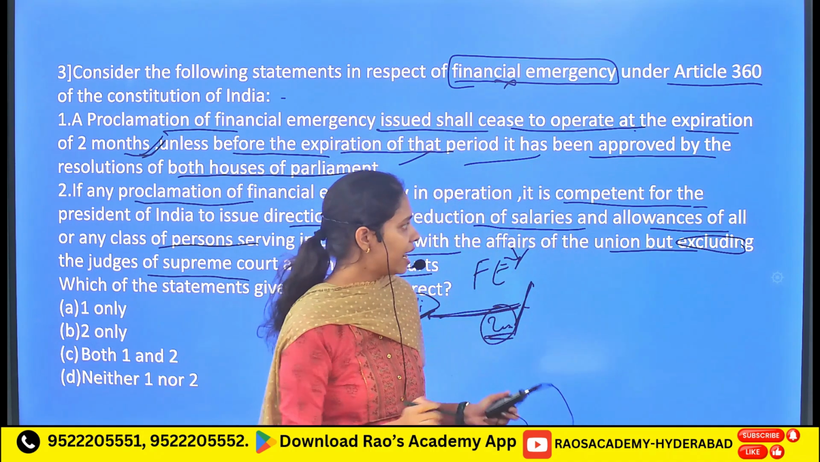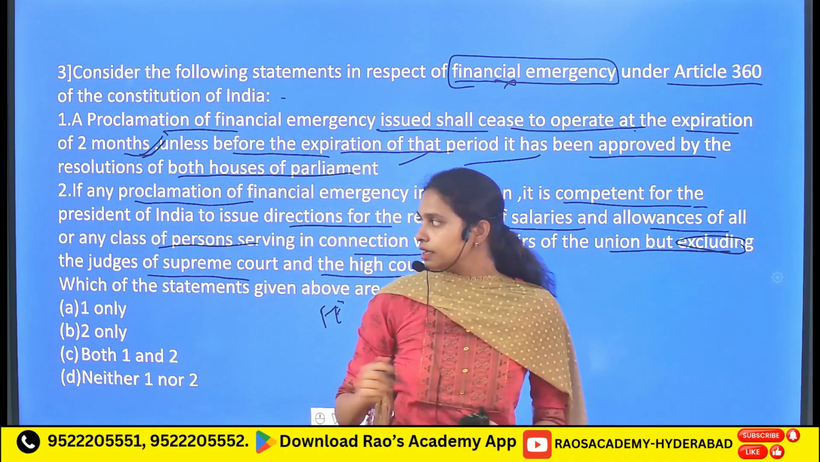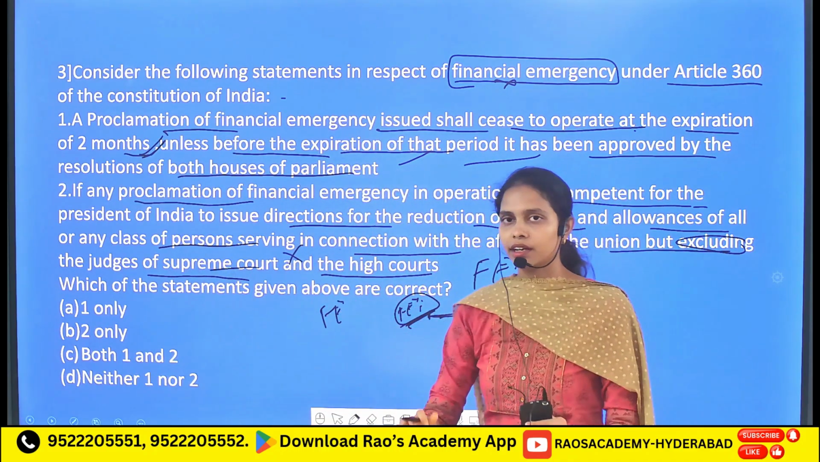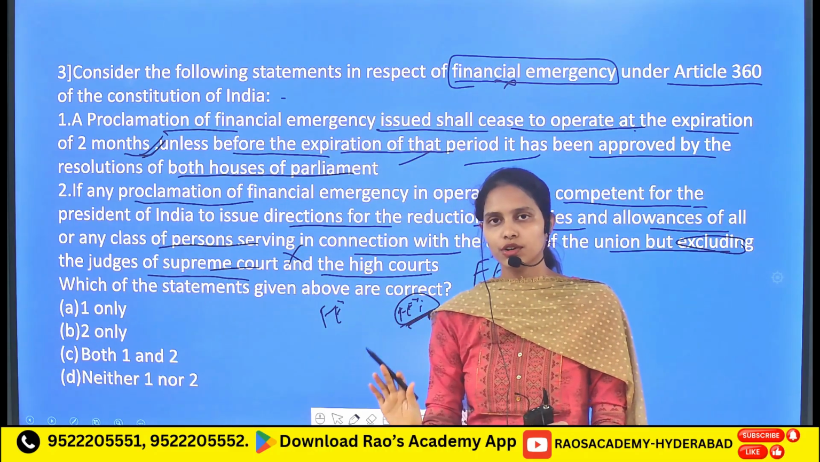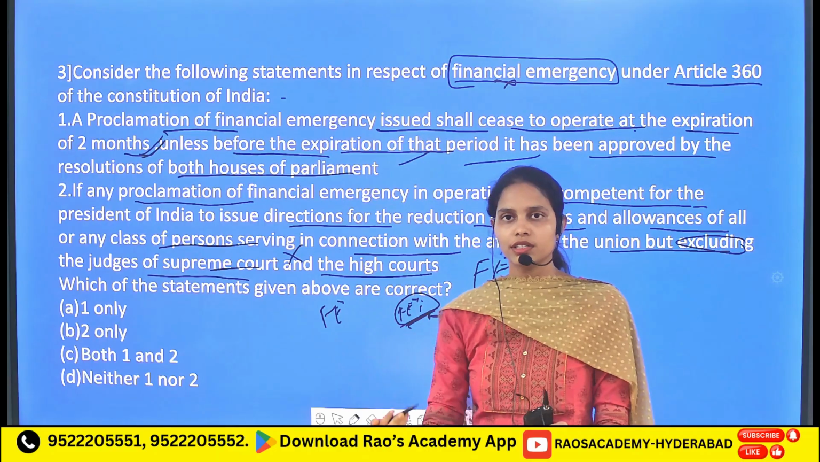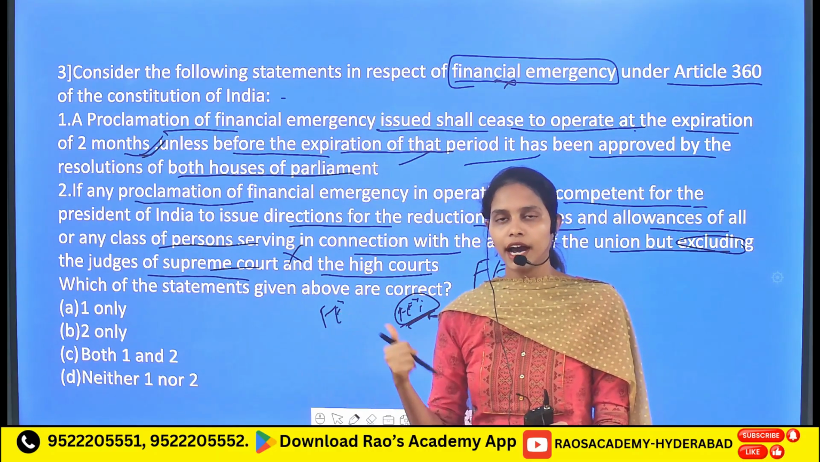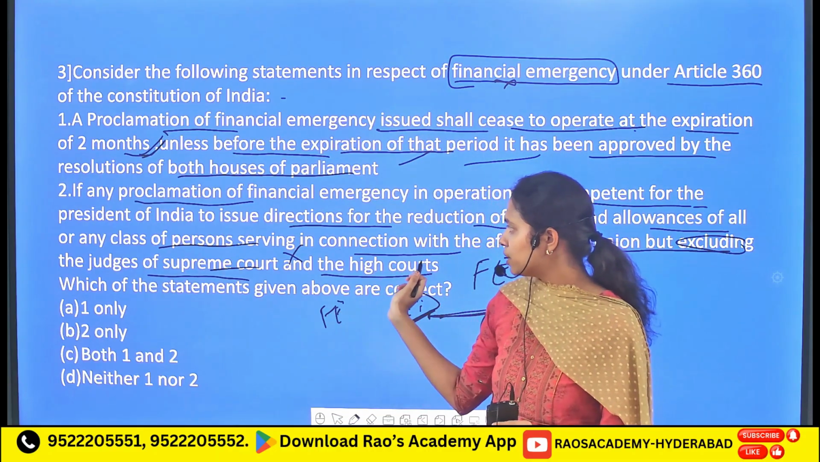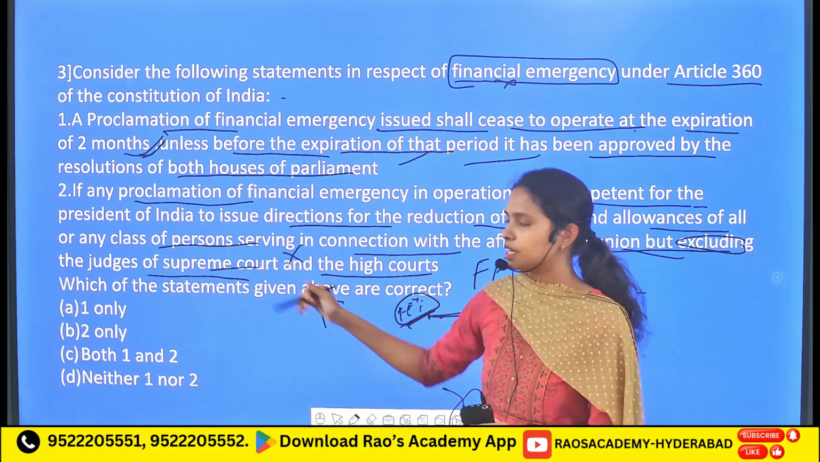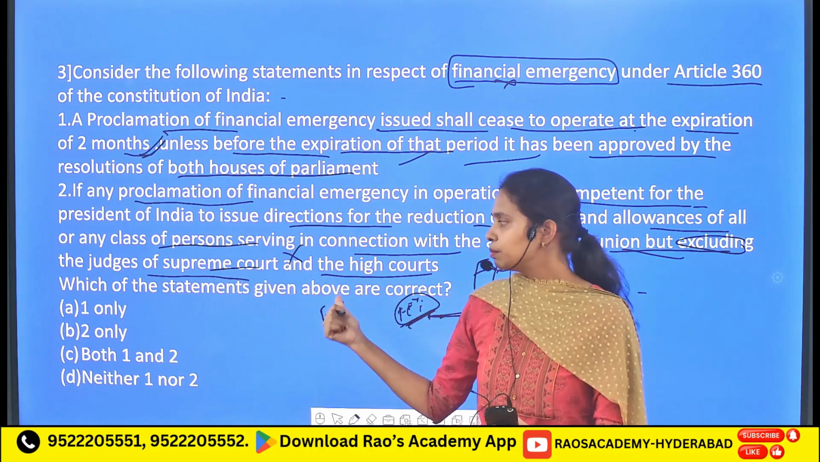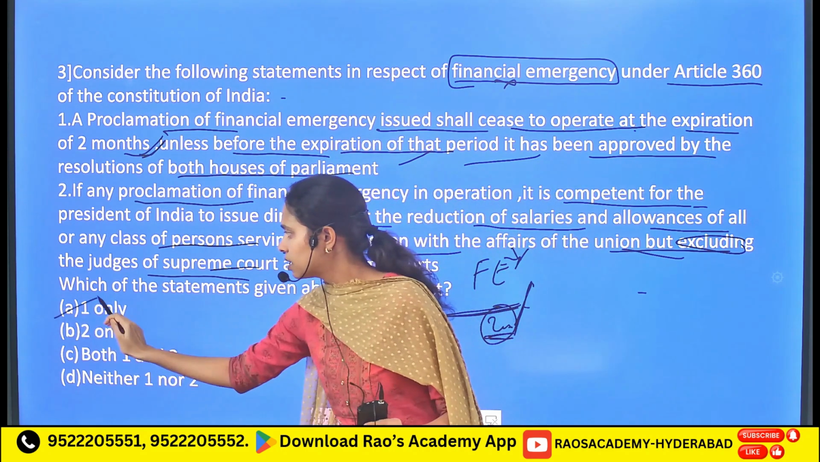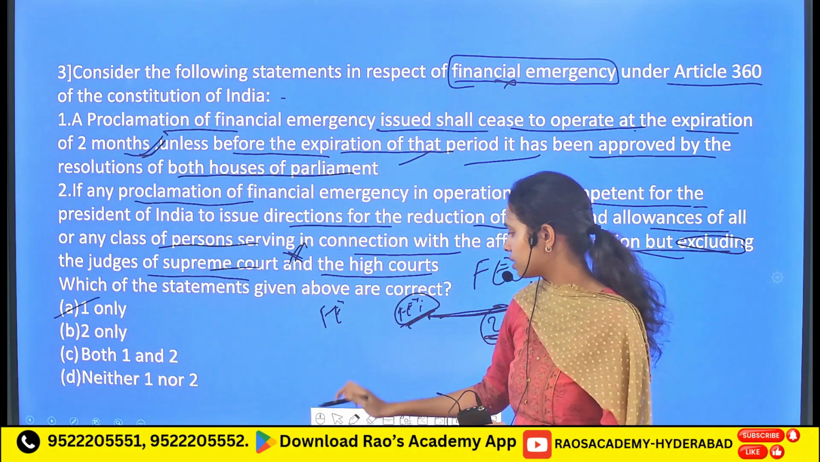But here it is given that it excludes the judges of the Supreme Court and High Court. So it is going to be an incorrect statement, because the President of India is going to give directions during the financial emergency to reduce the salaries of the judges of the Supreme Court and High Court as well. But here, in this particular statement, they excluded the Supreme Court and High Court judges. So it is an incorrect statement. So the option is only A. A is the correct statement.